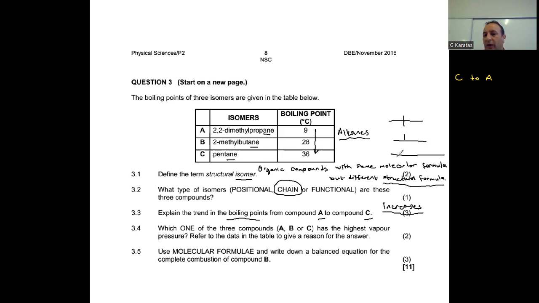As a compound becomes branched, it becomes more compact, smaller in size, in surface area. So we can say from C to A, more compact molecule, or you can say smaller surface area.